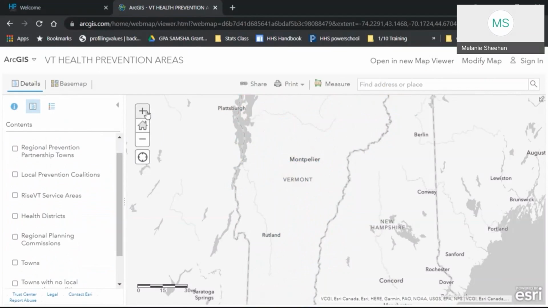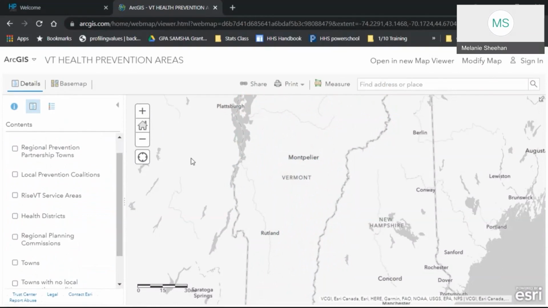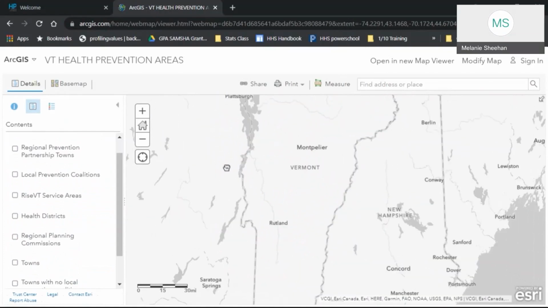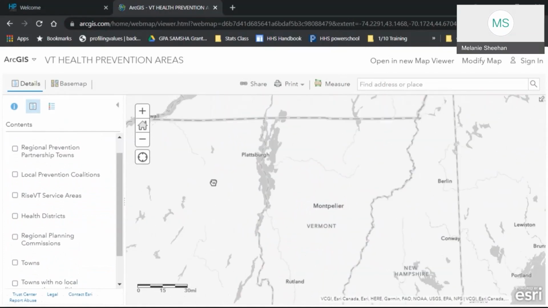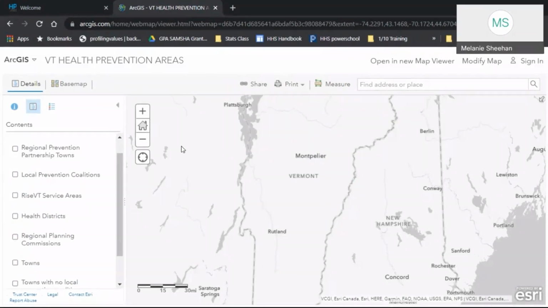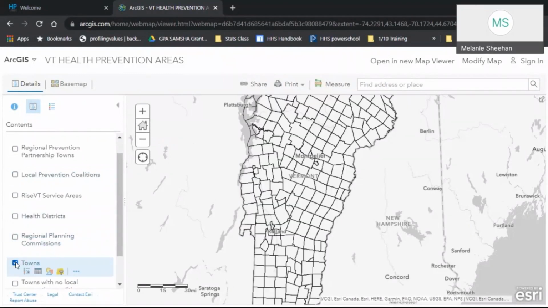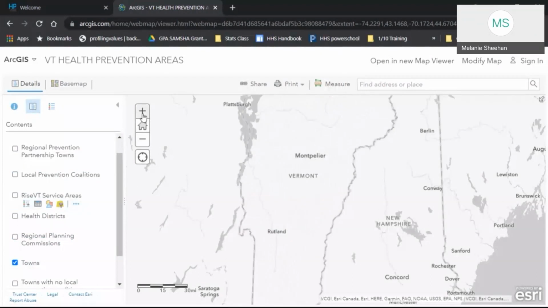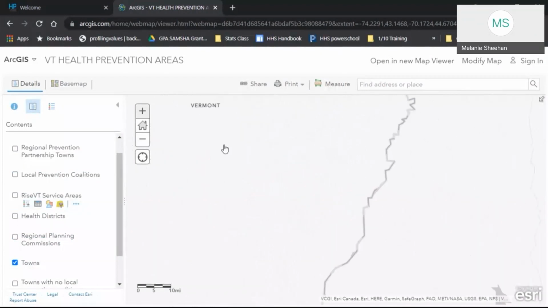And the first thing I like to do is zoom in or out depending on where on the map you're looking. If I hold my left mouse down, you can see me moving the pointer. If I hold the left mouse down, I can drag the map around so I can see the northern areas or the southern areas. I like this zoom here, but let's say we click on the towns, and I want to see the name of the town, I do have to zoom in to get the details on that.